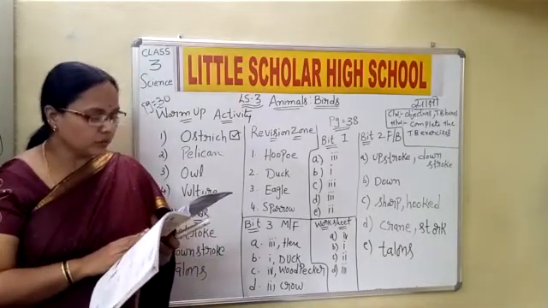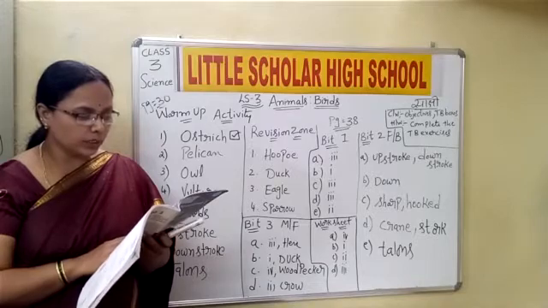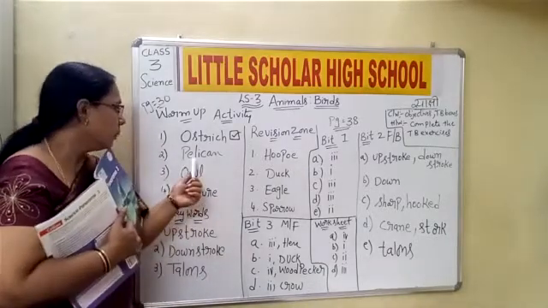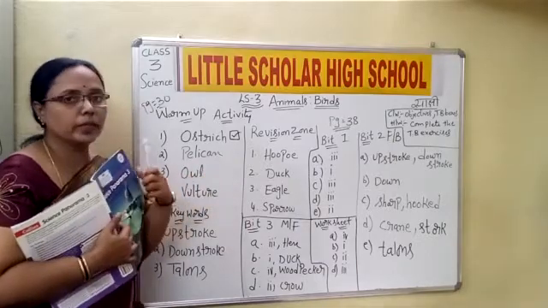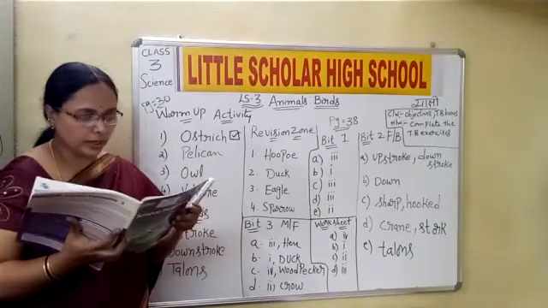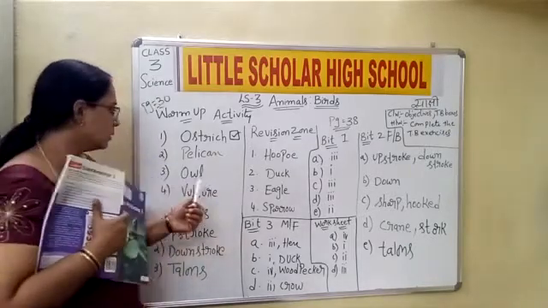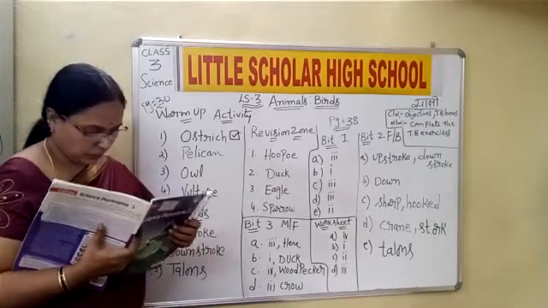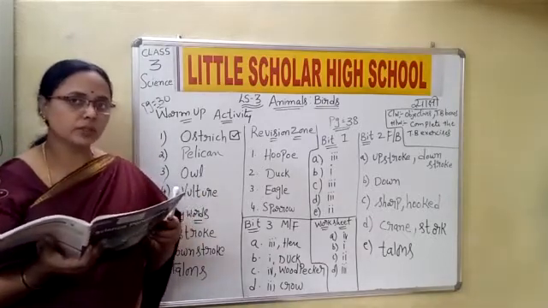Which of these birds have a huge beak to drink water? It is pelican. Put a tick mark in the respective box. Which of these is a night bird? It is an owl.